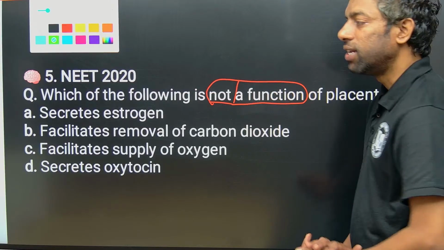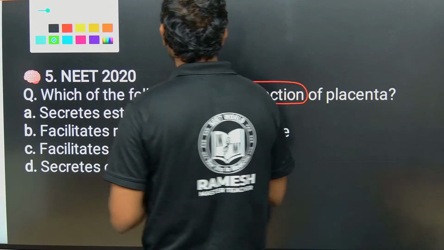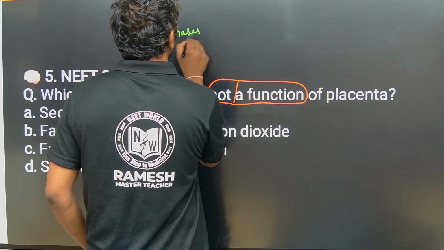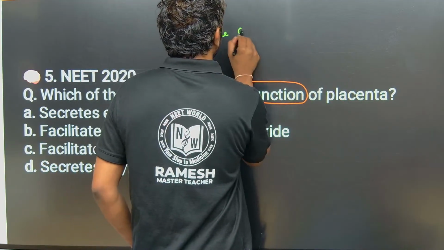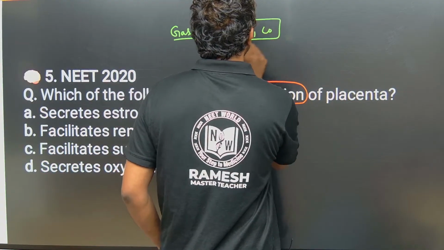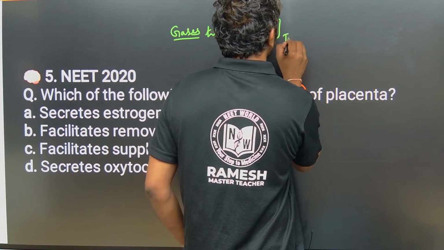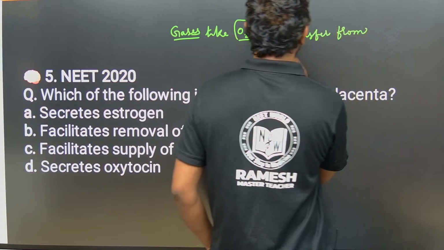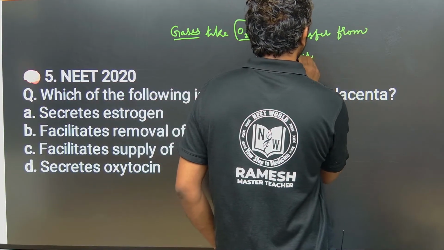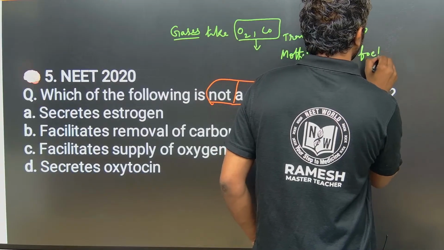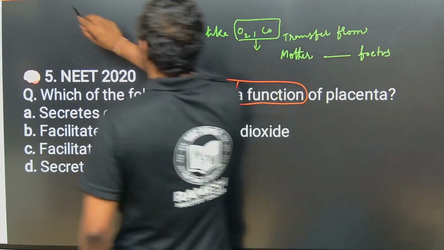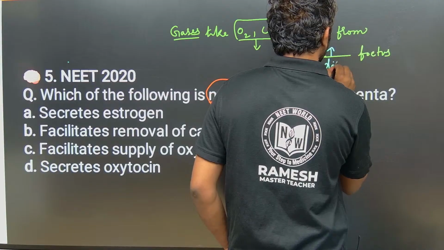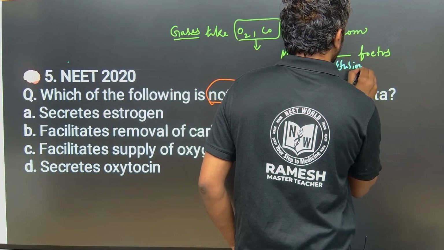Gases like oxygen and carbon dioxide transfer from mother to fetus through a process called diffusion. It is not a blood transfusion.